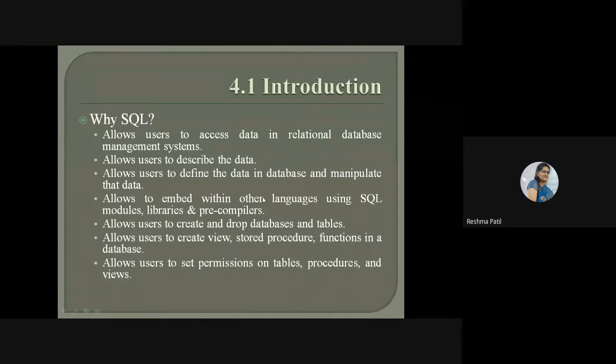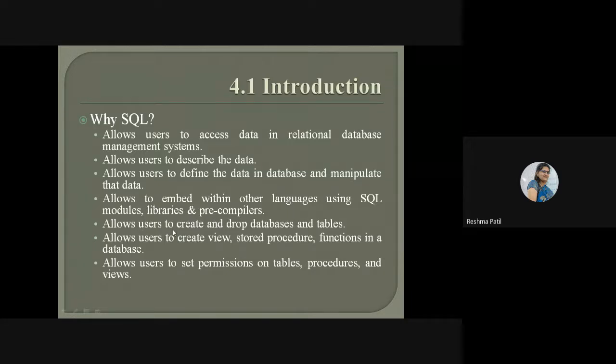It allows to embed within other languages using SQL modules, libraries, and pre-compilers. Other languages are taking advantage of this SQL. SQL is going to be embedded into other languages. We can directly use SQL from those languages. For example, VB.NET. SQL is available there inside that framework only. So this SQL is embedded within the other languages using SQL modules, libraries, and pre-compilers.